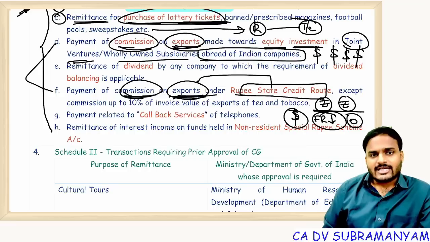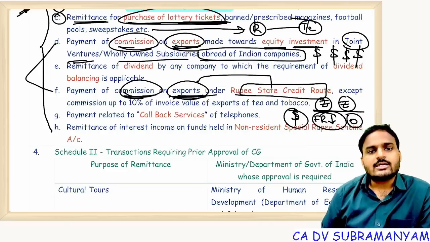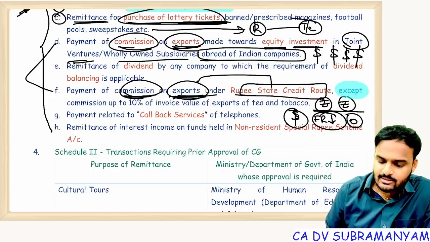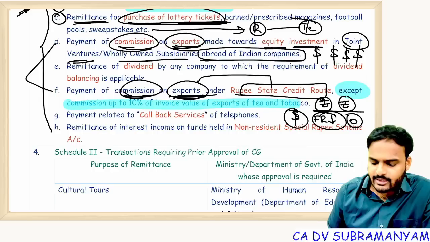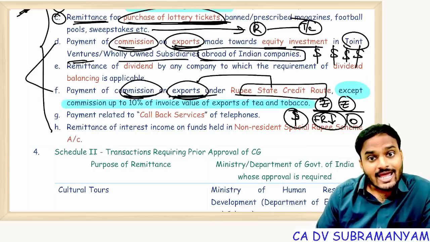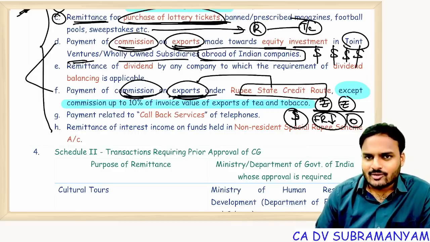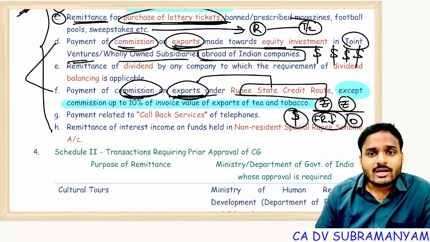So against that exports, commission on exports, withdrawal of foreign exchange is prohibited, but there is one exception. Exception under prohibited current account transaction means allowed. Generally, prohibited current account transactions are not allowed. But in that one exception means what? That prohibition will not apply. You can withdraw foreign exchange for carrying the transaction.